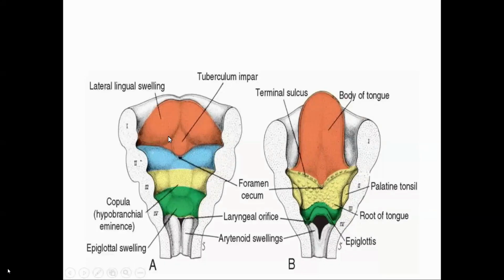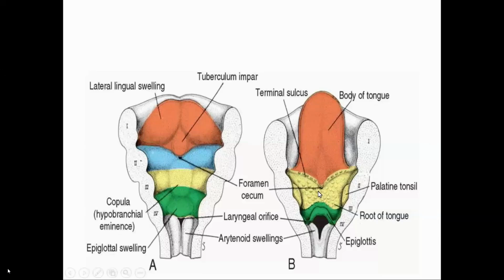See, in the first diagram, there is the formation of the two lateral lingual swellings, and in the midline is the tuberculum impar. These two lateral swellings and the tuberculum impar fuse and form the anterior two-third of the tongue. So the anterior two-third of the tongue is formed by three swellings: the midline tuberculum impar and two lateral lingual swellings.